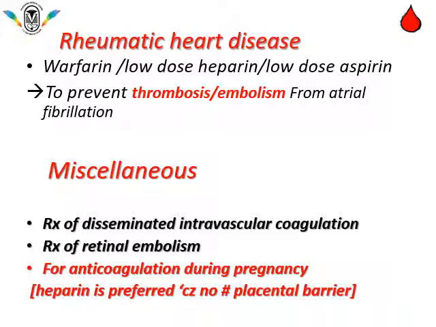For rheumatic heart disease, warfarin or low dose heparin or low dose aspirin is preferred to prevent thrombosis or embolism from the atrial fibrillation. Miscellaneous uses are treatment of disseminated intravascular coagulation, DIC patients, and treatment of retinal embolism. For anticoagulation during pregnancy, heparin is preferred because, as we have seen, it does not cross the placental barrier.